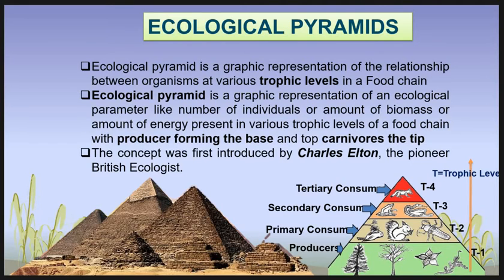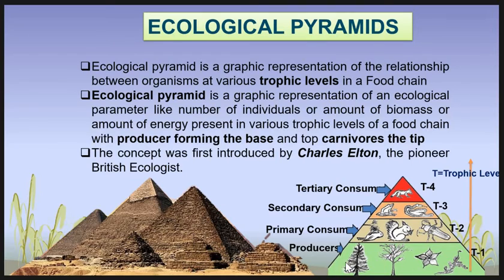The ecological pyramid is a graphical representation of the relationship between organisms at various trophic levels in a food chain. In other words, the ecological pyramid is a graphical representation of ecological parameters, like number of individuals, amount of biomass, or amount of energy present in various trophic levels of the food chain. They assume a shape of a pyramid, with the producer forming the base of the pyramid and top carnivores at the tip of the pyramid, shown in this animated picture.